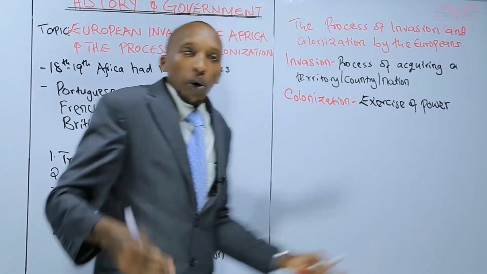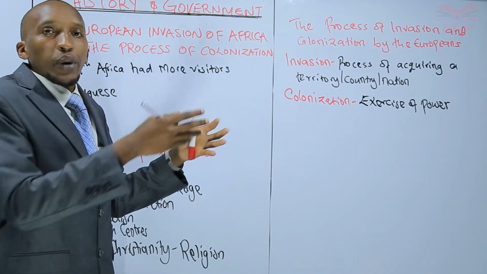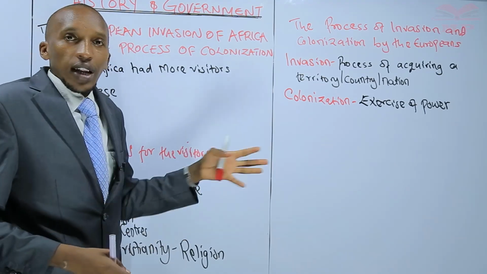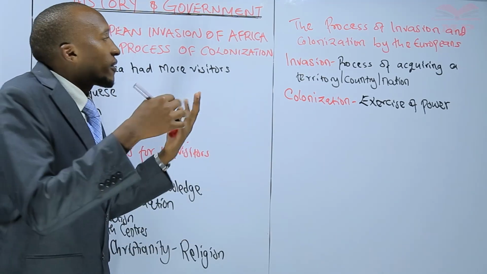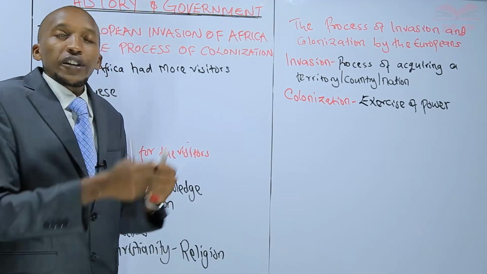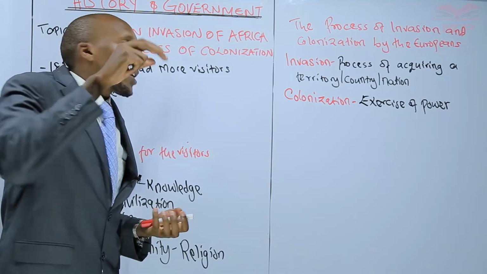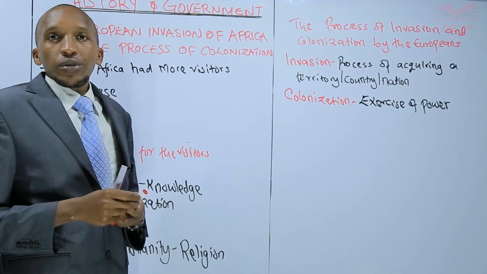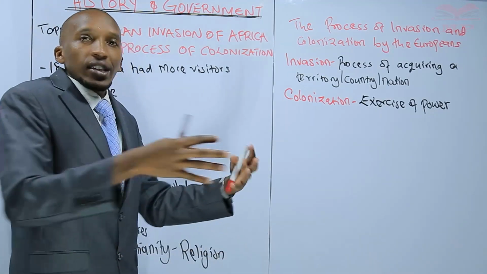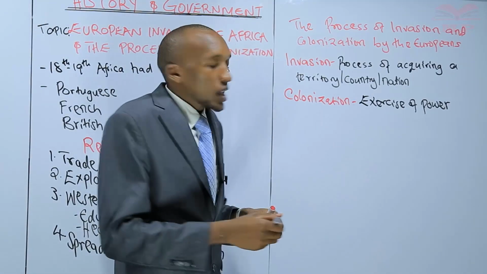The European powers came from Europe all the way through the Atlantic Ocean to Africa. They found Africans living in their own communities and in their own lands. But because of the richness of these lands, these powers invaded and started exercising power and control.